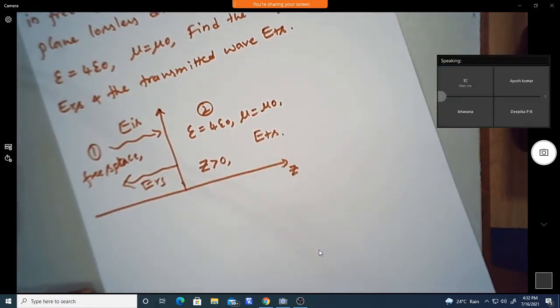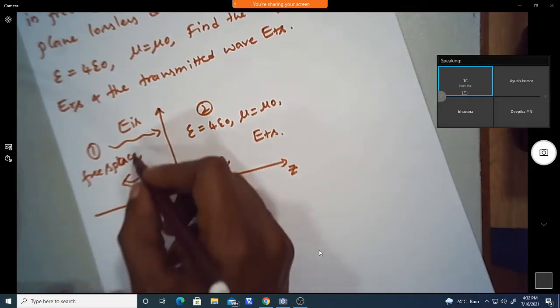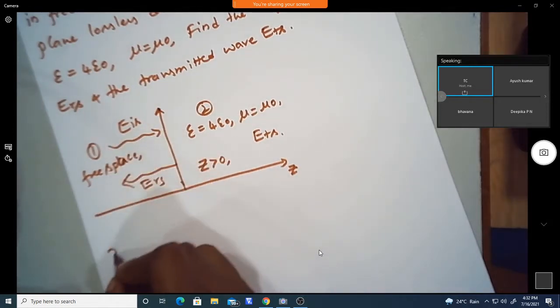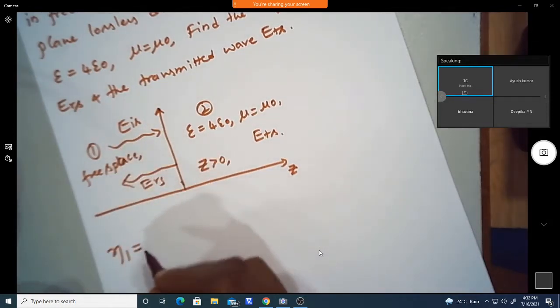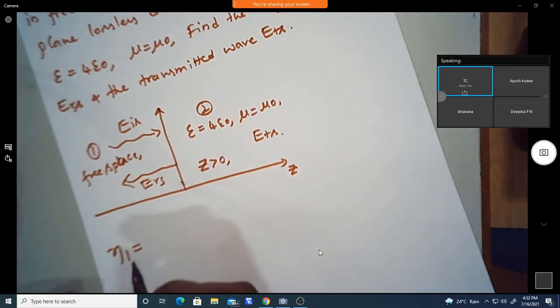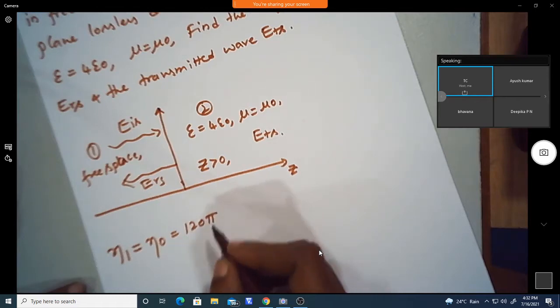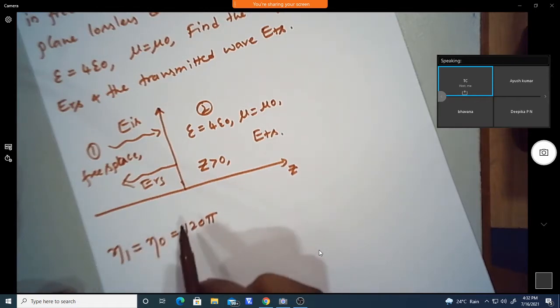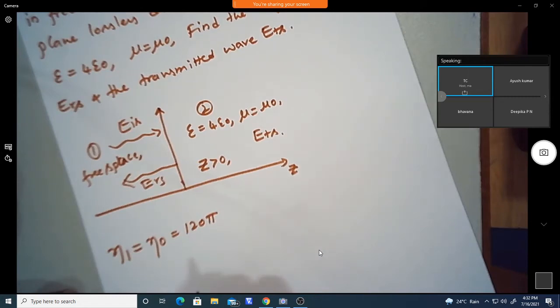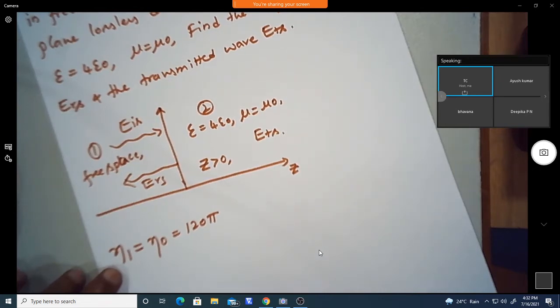Okay, so in medium 1, since it is free space, eta 1 is equal to the free space impedance, which is eta naught, nothing but 120 pi. We have seen the free space impedance already, where epsilon r equals 1 and mu r equals 1. If we substitute that, we get eta 1, root of mu by epsilon.